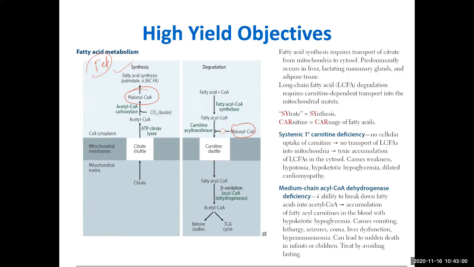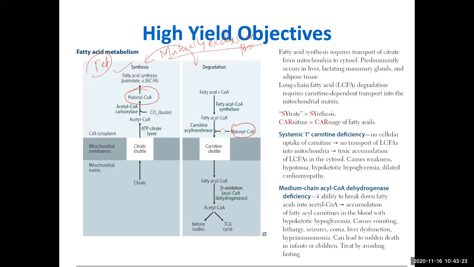That is why during the fed condition fatty acid degradation cannot happen, and during the fasting condition fatty acid synthesis does not happen. So these two are mutually exclusive processes, fatty acid synthesis and fatty acid breakdown.